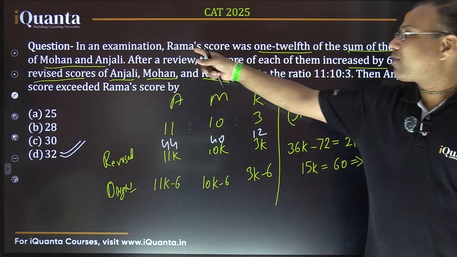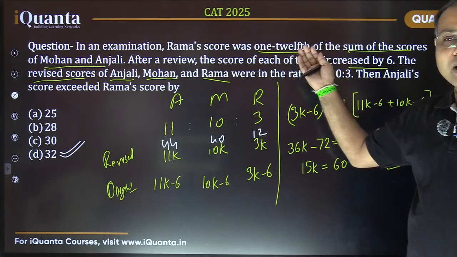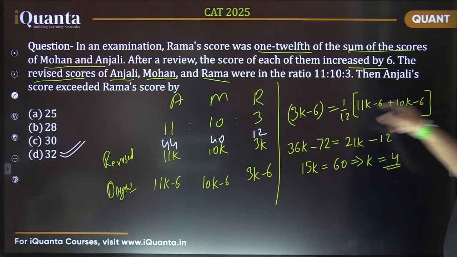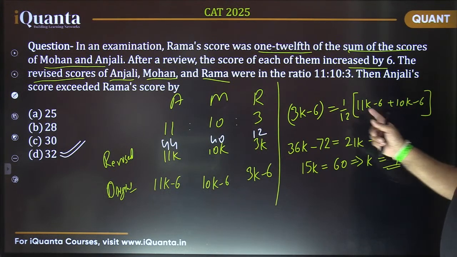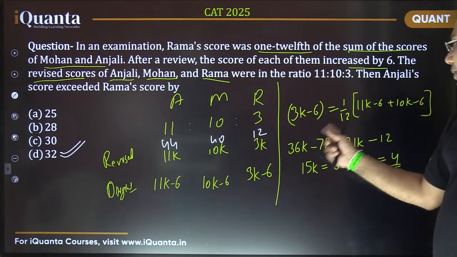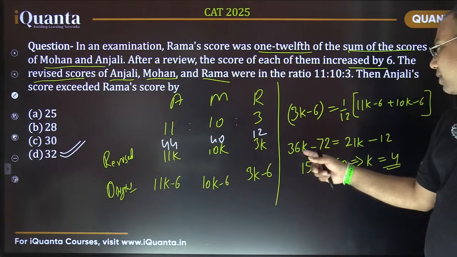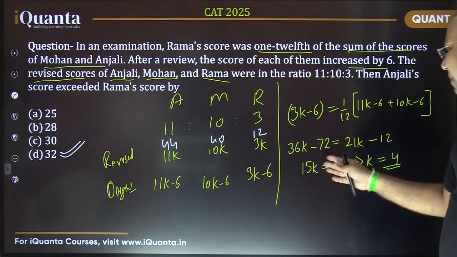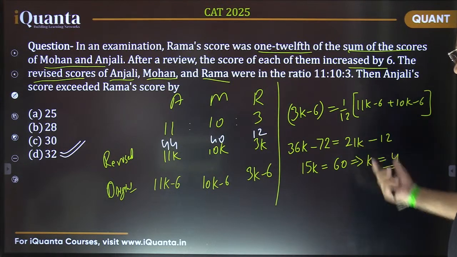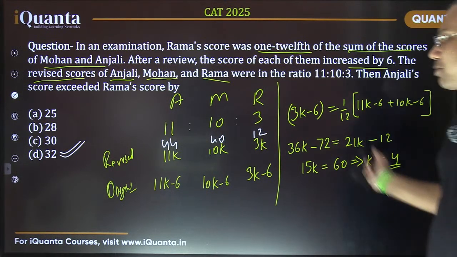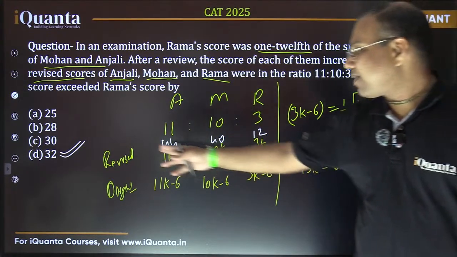We made the equation just by reading the sentence, converting a word problem into an equation, and then simplifying is the simple part. I took this 12 from the denominator on the left-hand side, and it came into multiplication here. Then I combined the k terms together and the constant terms together, found the value of k, and substituted it back, and we got the revised scores.